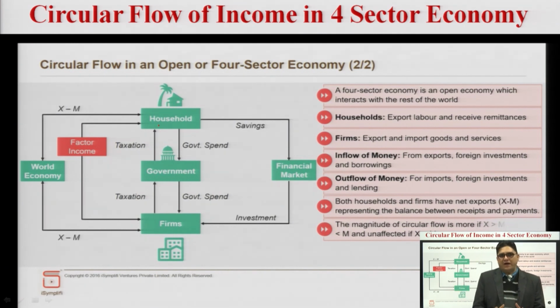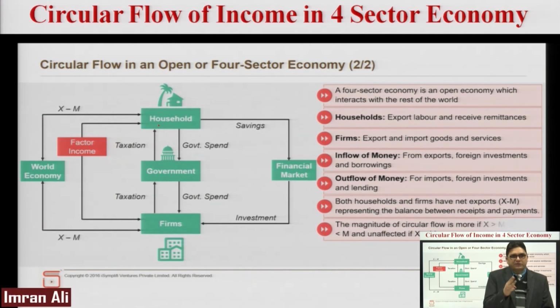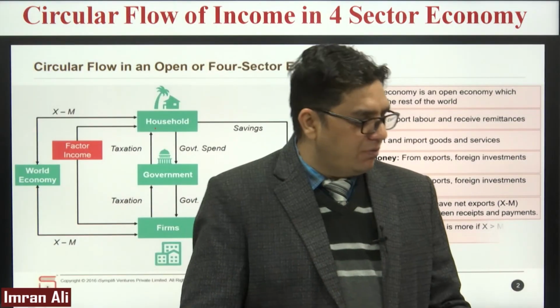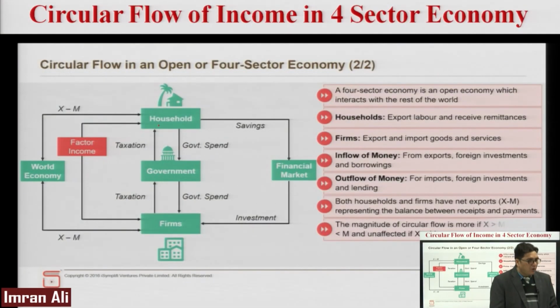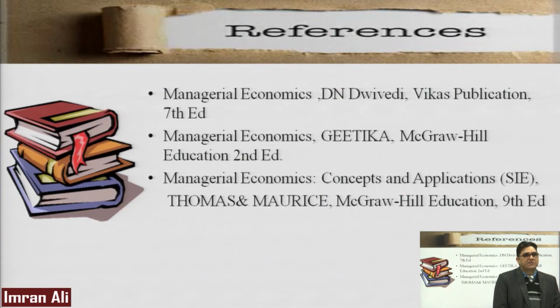So today we discussed the circular flow of income. Money needs to keep on circulating. We discussed three approaches: two sector, where there were individuals and households; three sector, with individuals, households and government; and the fourth sector, which is more open and liberalized, and we have more interaction with the world economy. So that's it for today.